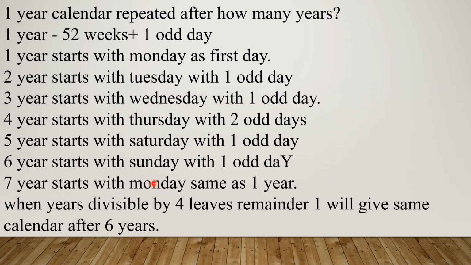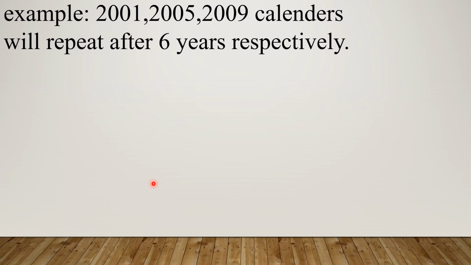So we will go with one example. Suppose 2001 is there. If you divide by 4, you get one remainder. 2005 is there. If you divide by 4, you get one remainder. 2009 is there. If you divide by 4, you get one remainder. So these calendars will repeat after 6 years.